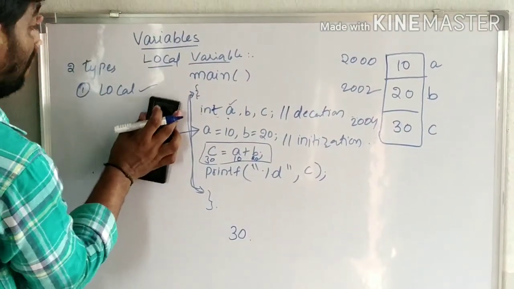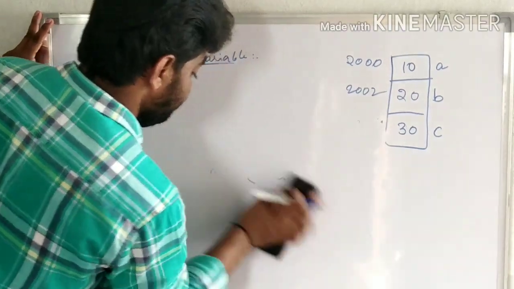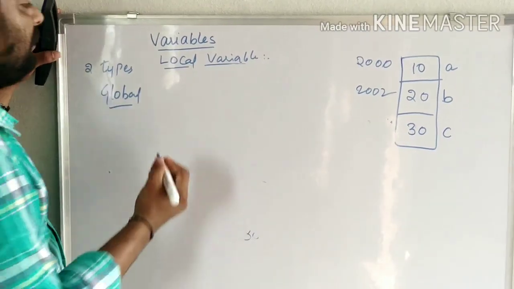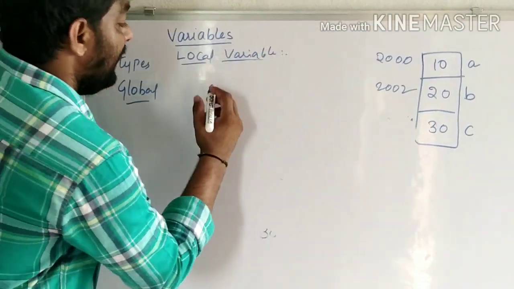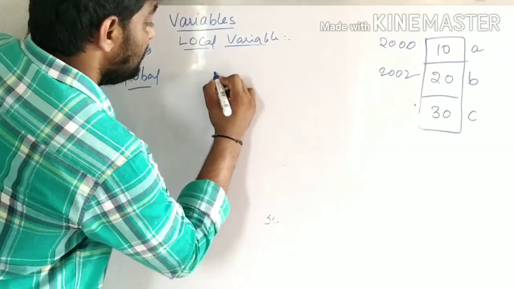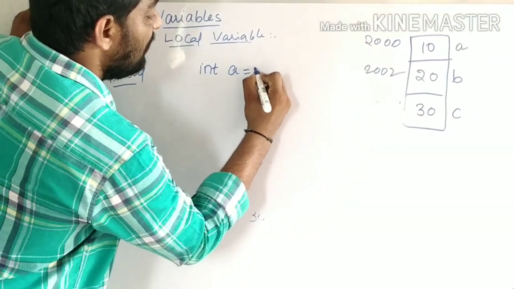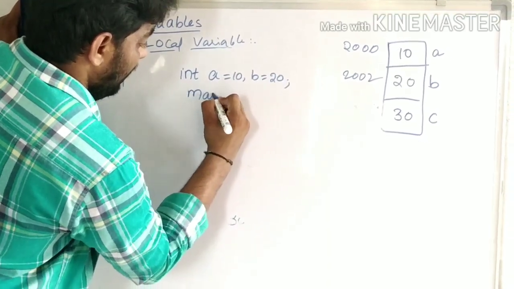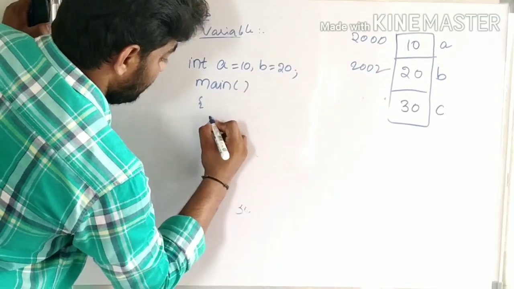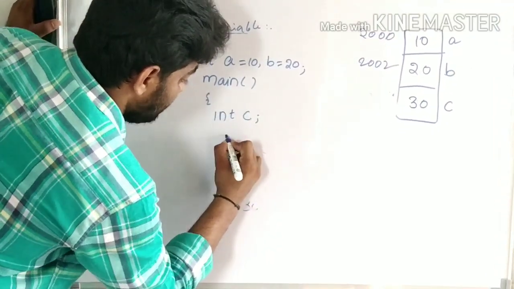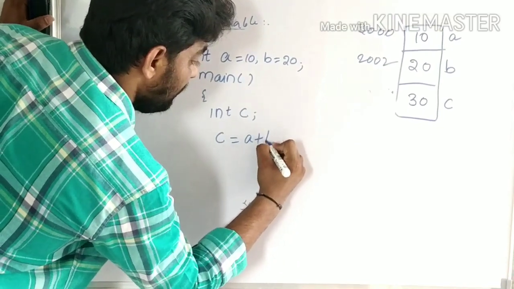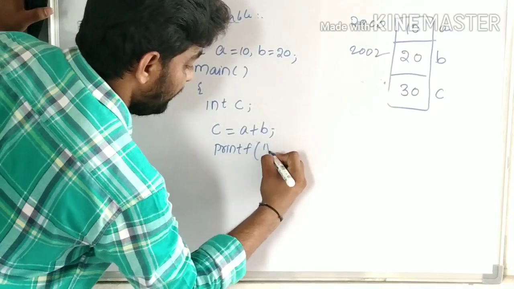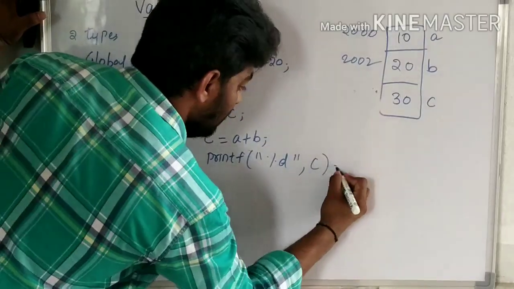Next, global variables. A global variable is a variable which is declared above the main function. See, int a is equal to 10, b is equal to 20, then main, int c is equal to a plus b, printf percentage d c.